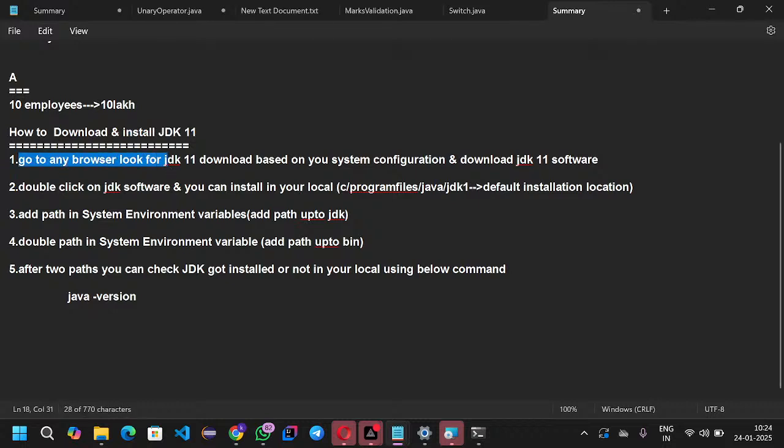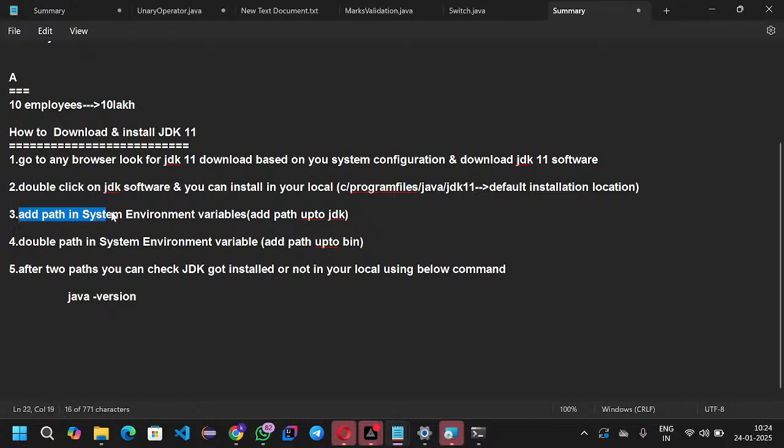So how can we download? I will repeat one more time. Go to any browser, look for the JDK download, and based on your system configuration, download the JDK. Next, double click on the JDK software and install it in your local. C:\Program Files\Java\JDK 11 is the default location. I went with the default location, and in your case also you can go with the default location.